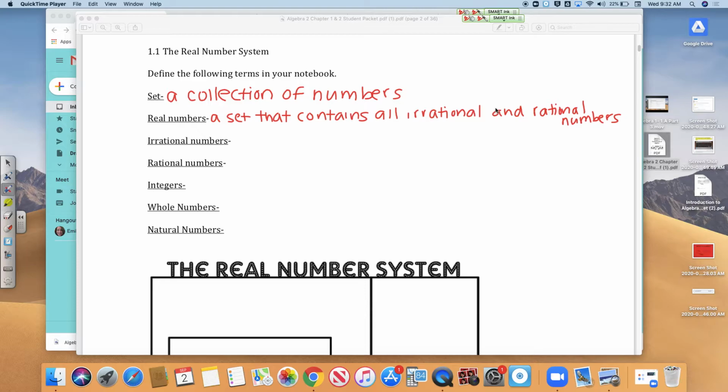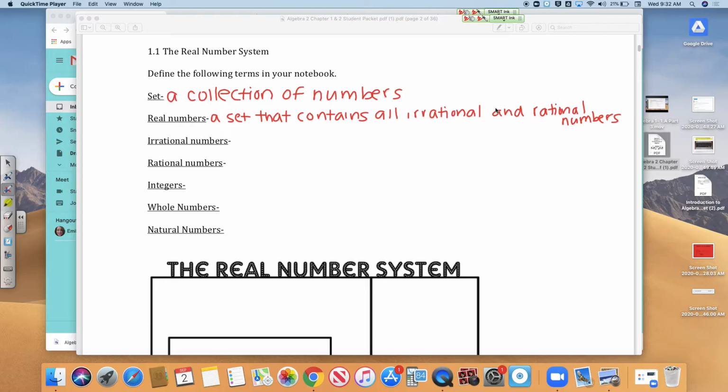Later on in math, in different courses, you will see numbers that are not real, okay? But for this class, we will always be dealing with real numbers. So irrational numbers. Irrational numbers are numbers that are crazy. Like the word irrational, if somebody was acting nuts, you would say their behavior is irrational. Irrational numbers are the same way. They never repeat, they never terminate, that means they never end, and they cannot be put into fraction form. So the biggest irrational number that always comes to my mind first is pi. Pi is an irrational number.